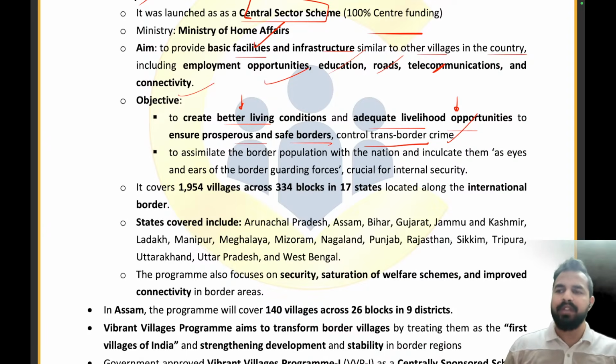In the border areas, we have very tight security, and we are also required to provide better infrastructure facilities to the people, so that we have good cooperation with the people of the border areas also. It covers 1,954 villages across 334 blocks in 17 states located along the international border.